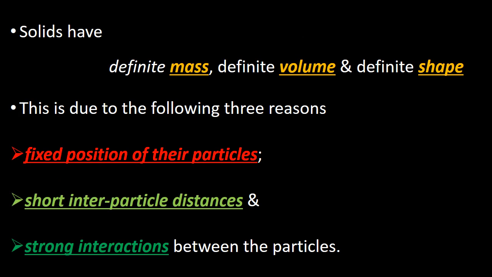Solids have definite mass, definite volume and definite shape, and this property is due to the following 3 reasons. In solids, particles are fixed at their positions, and in solids there are short interparticle distances and also strong interactions between the particles. Hence, solids have definite mass, definite volume and definite shape.